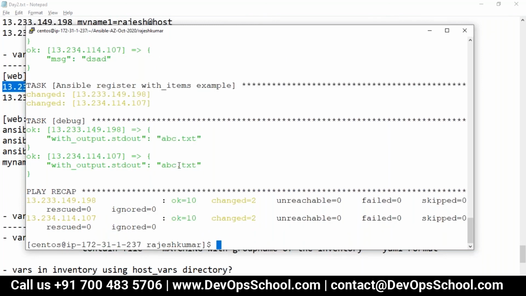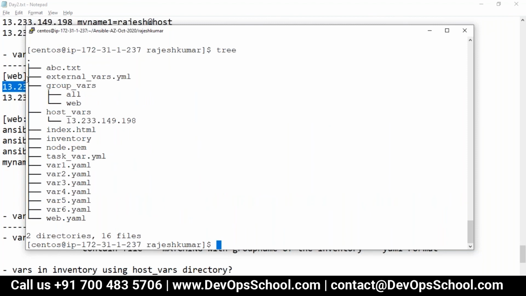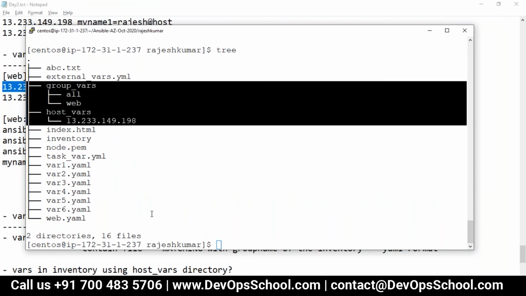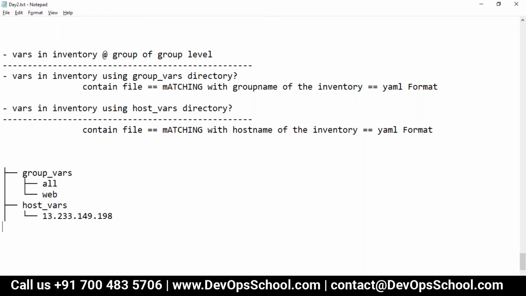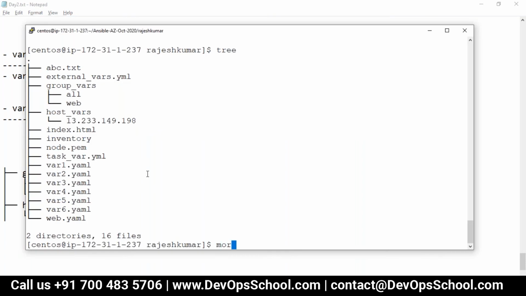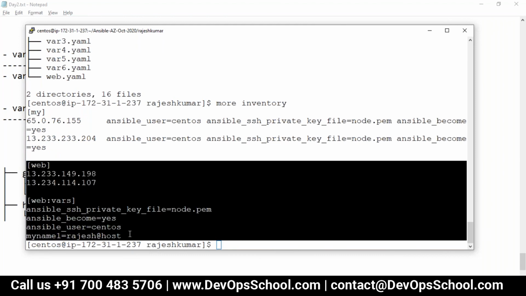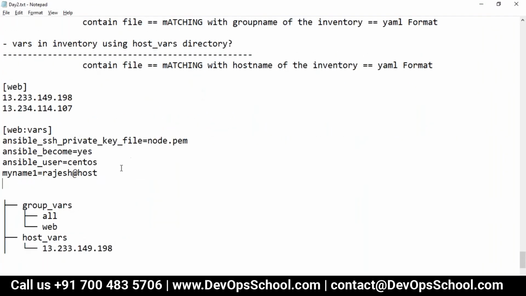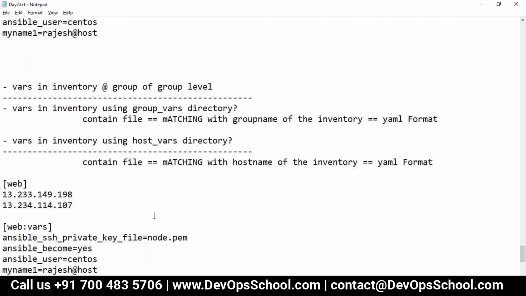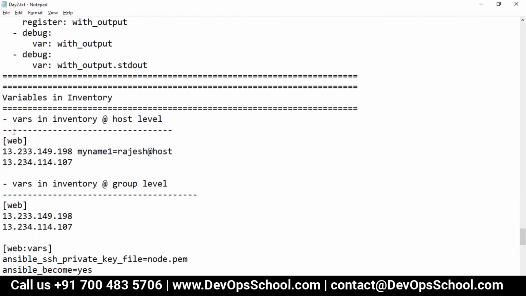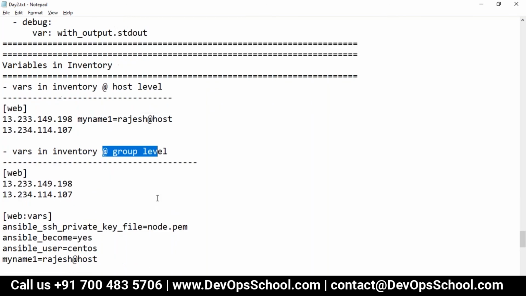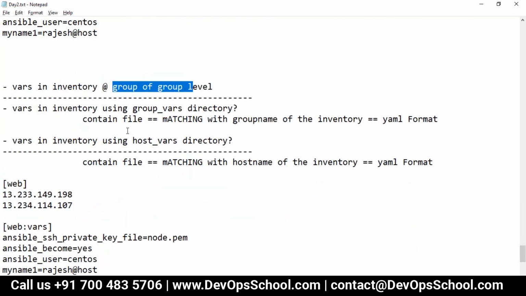So guys, did you understand the skeleton of host vars and group vars? All of you? Did you understand this? Everyone? Yes, Ashish. This is the inventory content. This is the group vars. So guys, these are the ways in which you can declare variables in the inventory: host level in the inventory, group level. You can do group vars also, host vars also.